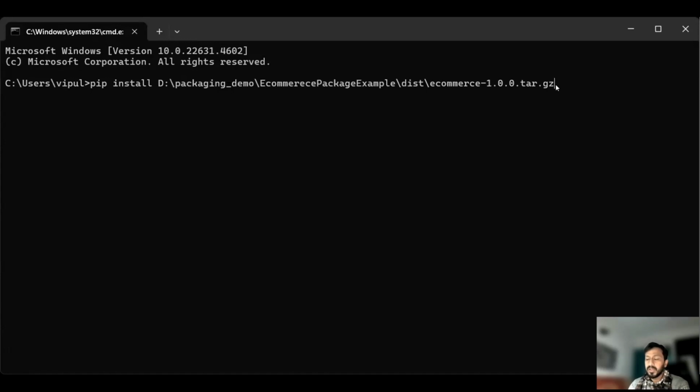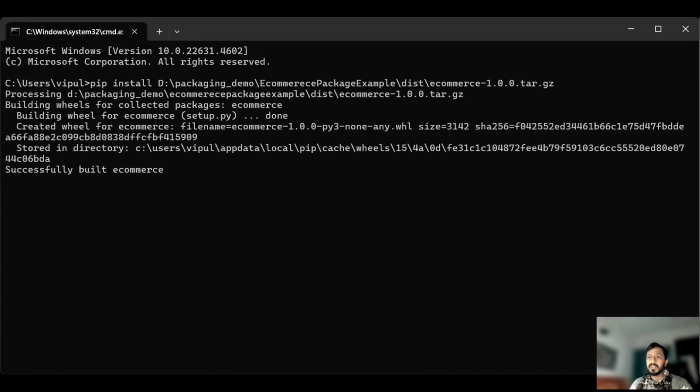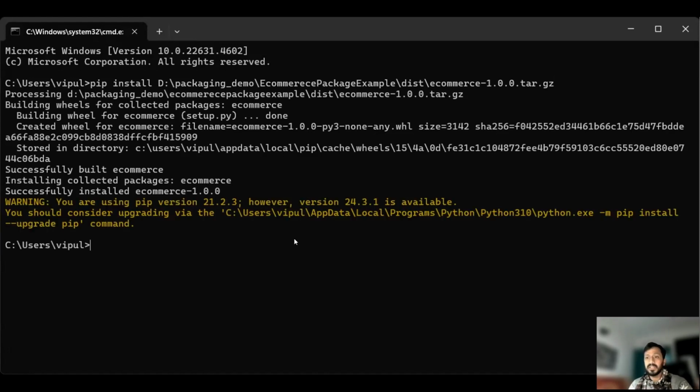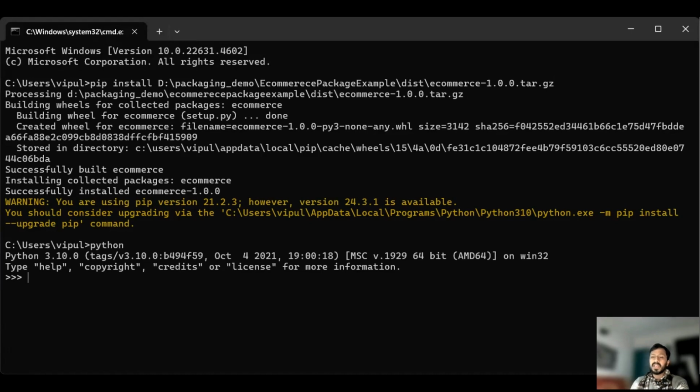All right. Now what happens if I press enter over here? It is just installing it. It is showing that it has successfully built e-commerce, and once it is installed, I can just write Python over here and launch the Python shell. In this shell, let's say I type import e-commerce, to see if it is getting imported or not. It is getting imported, right?